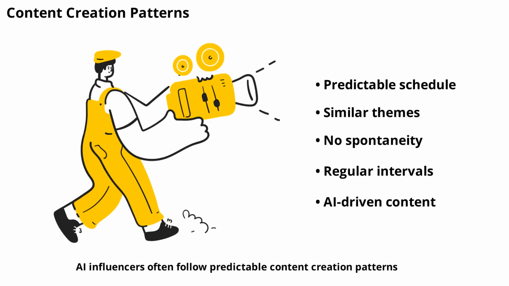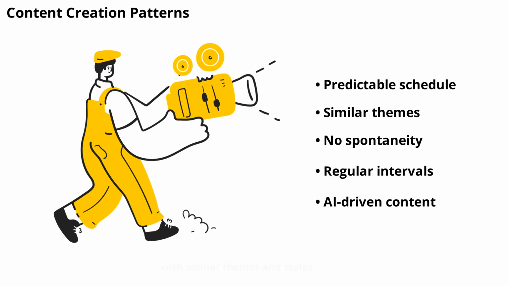AI influencers often follow predictable content creation patterns. Their videos may be released at regular intervals, with similar themes and styles. Real people tend to vary their content based on mood, trends, or audience feedback. If you notice that an influencer's posts are always on schedule and lack spontaneity, it's a sign of AI involvement. Recognizing these patterns can help you identify artificial personalities.